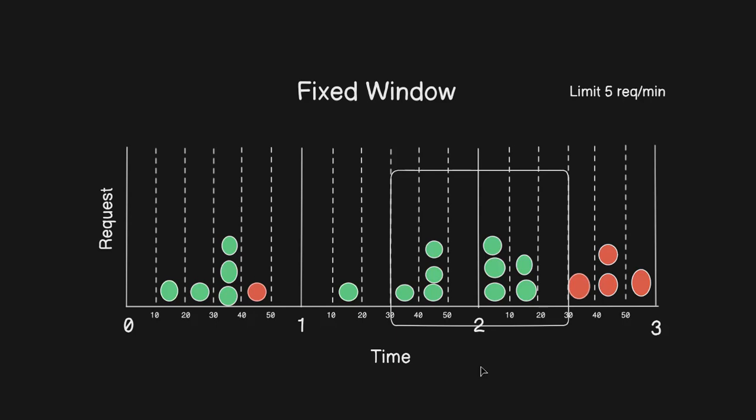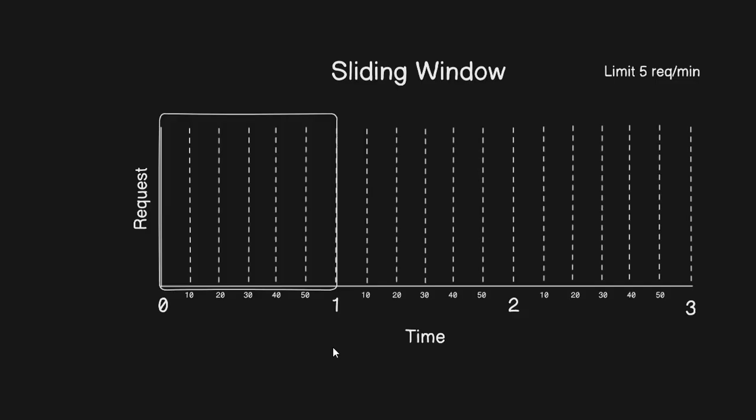To avoid this kind of situation, the sliding window comes into the picture. The sliding window is useful for fair distribution of requests. So let's take a look at a sliding window example.